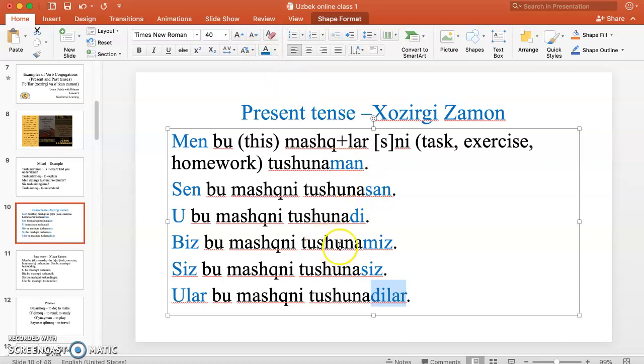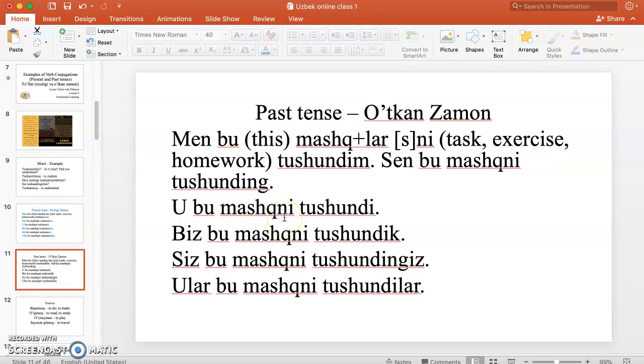Okay? And again, tushunmoq means to understand. We tried to conjugate. Tushunmoq fe'lini tusladik. We conjugated the verb to understand. I tried to also talk about past tense here because I would like to use the same verb. And let's practice, okay? It's not so difficult like in other languages, so you can handle it. You can always stop, go back, and write it down.